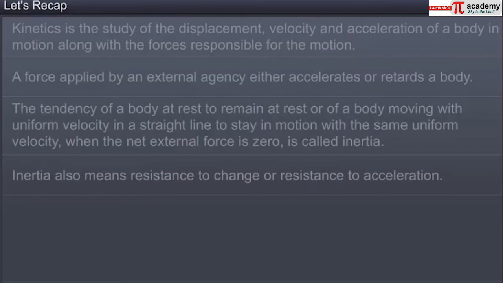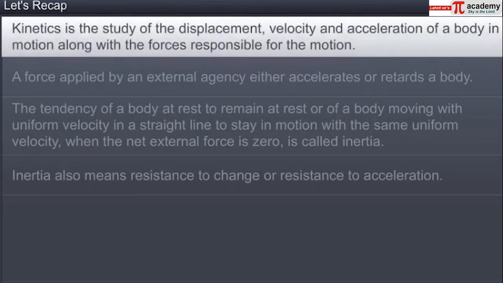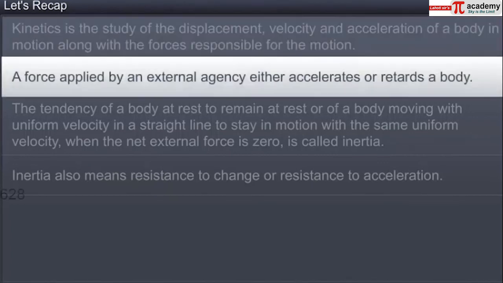You have now reached the end of this module. In this module, you learned that kinetics is the study of the displacement, velocity, and acceleration of a body in motion along with the forces responsible for the motion. A force applied by an external agency either accelerates or retards a body.